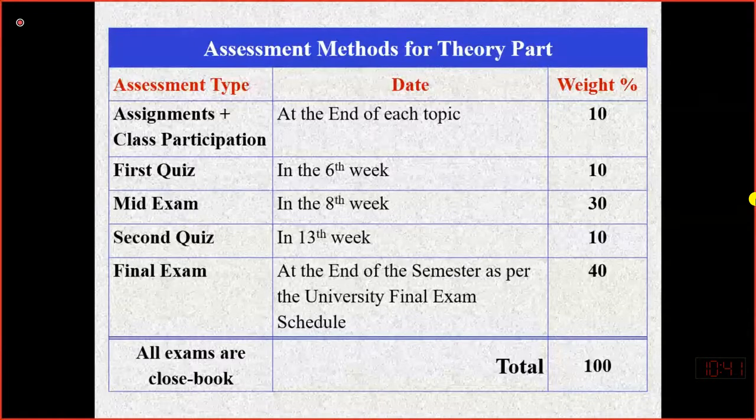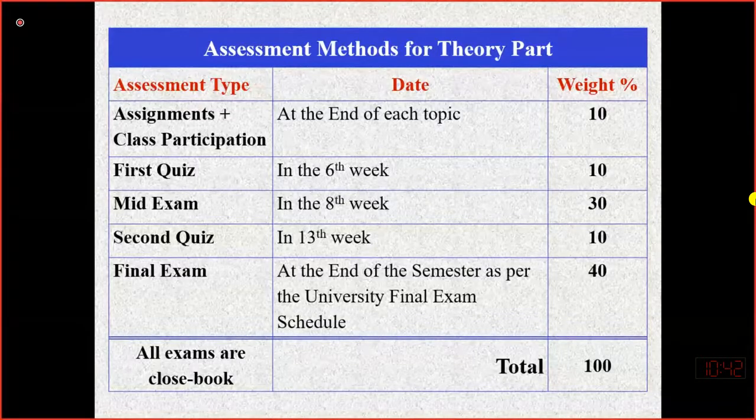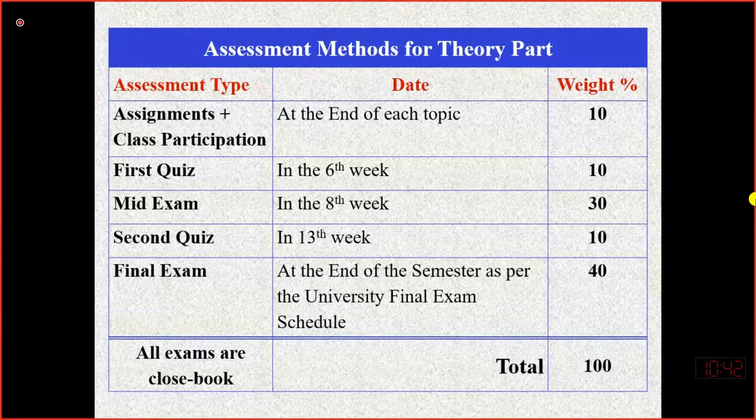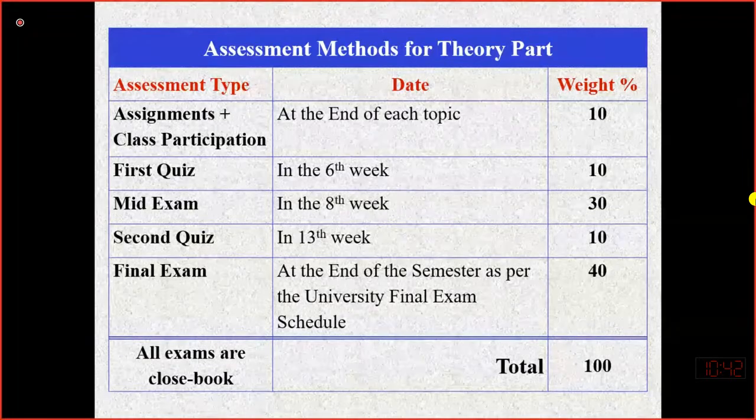But you know that due to this pandemic condition, maybe this time both your midterm and end term exams will be on campus, and quiz one and the midterm will be held concurrently, and similarly the second quiz will be with the final exam, and obviously all the exams will be closed book.